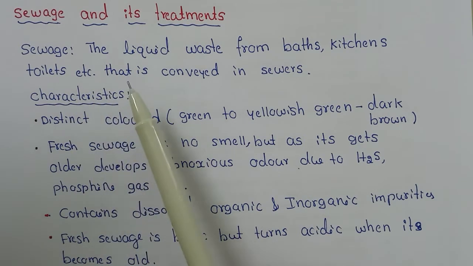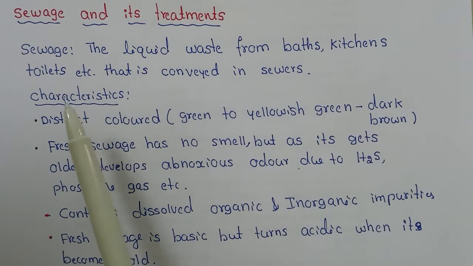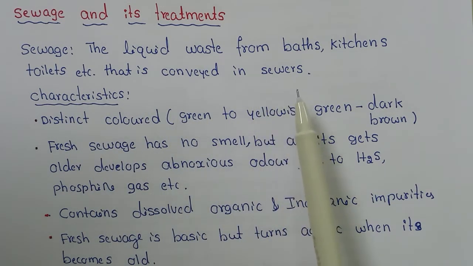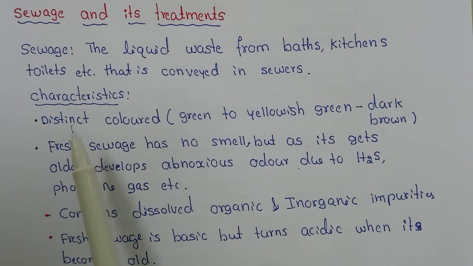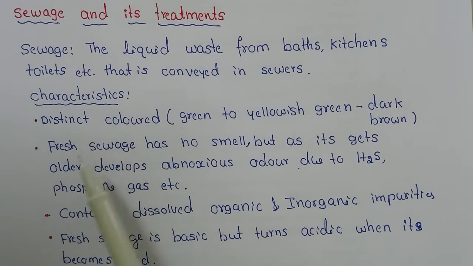Sewage is the liquid waste from baths, kitchens, toilets, etc. that is conveyed in sewers. It has its own characteristics. Sewage has a distinct color, green to yellowish green. With aging it turns dark brown.